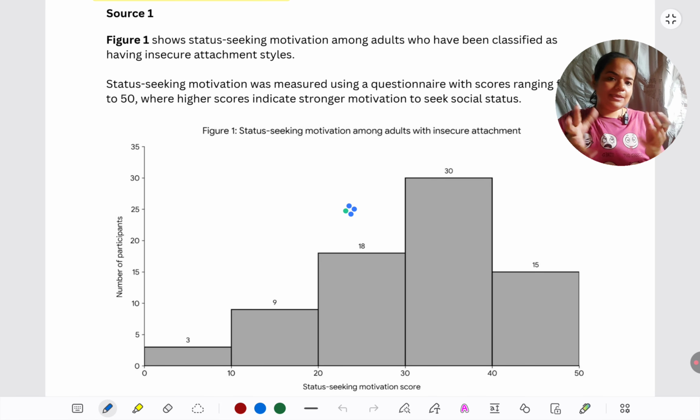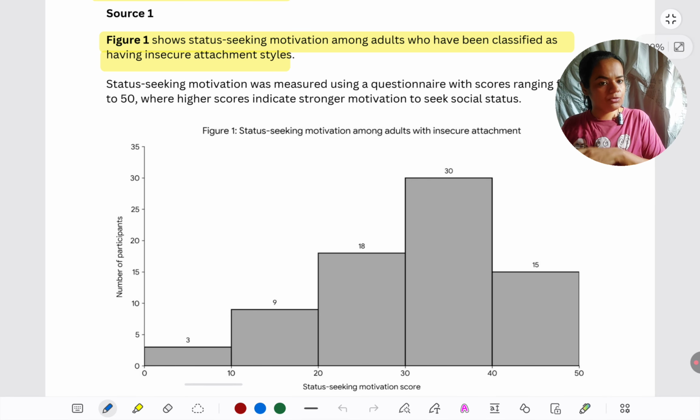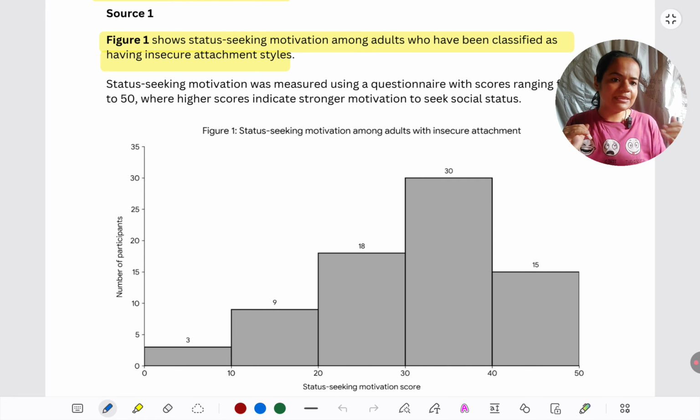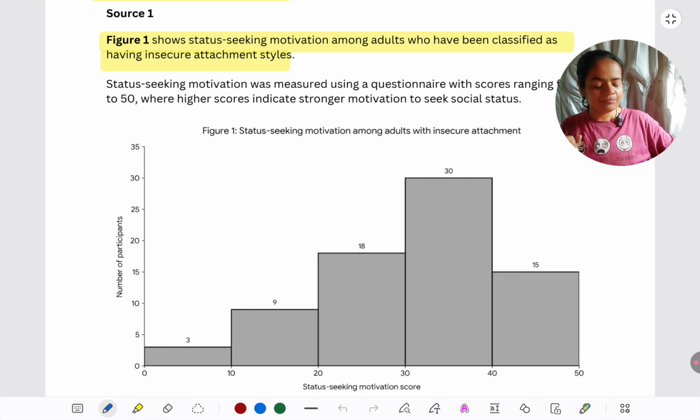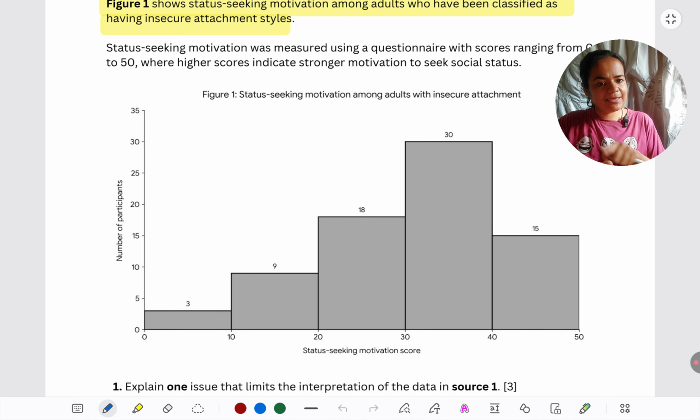So what I'm understanding is in this study, somehow they have a sample of people who are known to be insecurely attached as children, and they've just taken a look at how much status seeking they are now doing as adults. For any graph that we have to read, the x-axis, y-axis so that we can understand what is represented on it. So on the x-axis we have the status seeking motivation score, and on the y-axis we have number of participants.